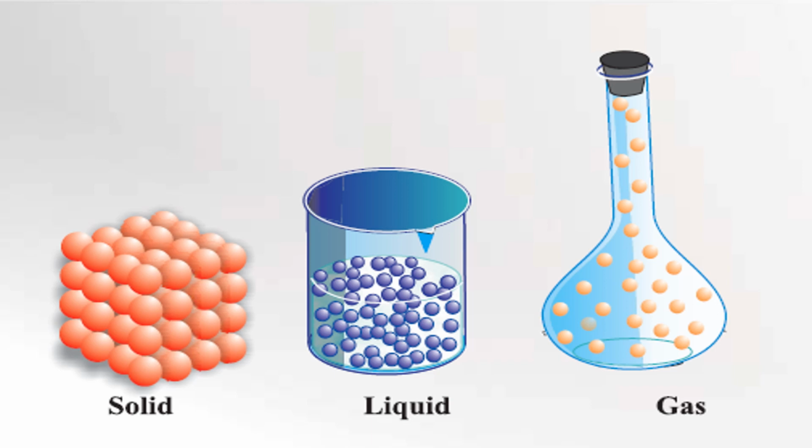So what have we learnt about liquids? Liquids have a definite volume. And what about the shape? Does it have a definite shape? No, it does not have a definite shape, but it occupies the shape of the container.